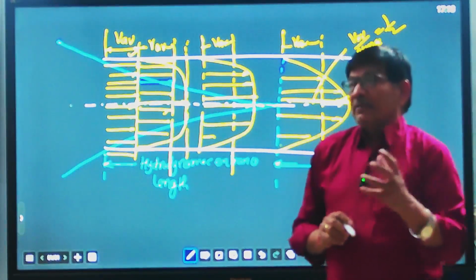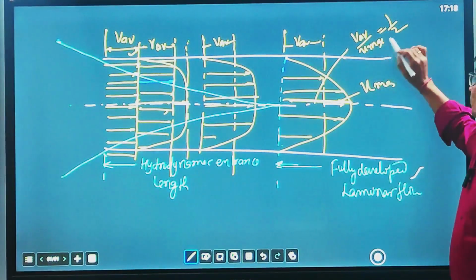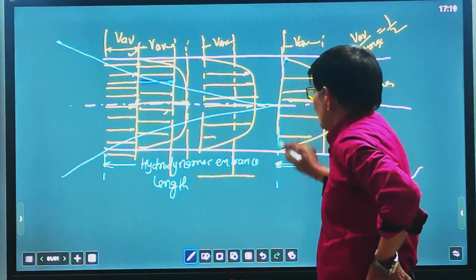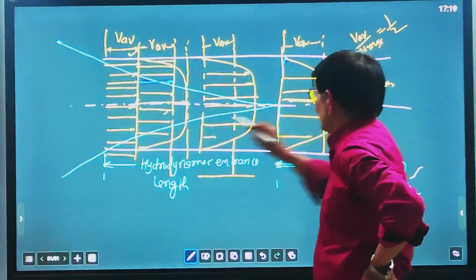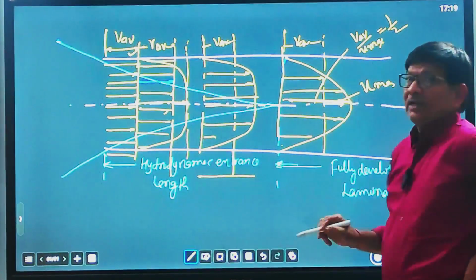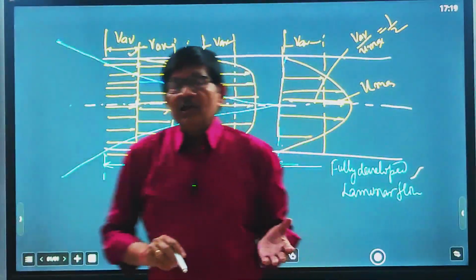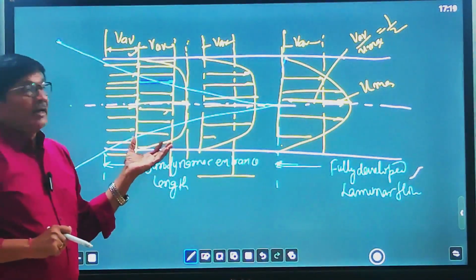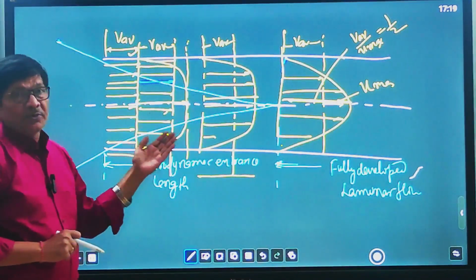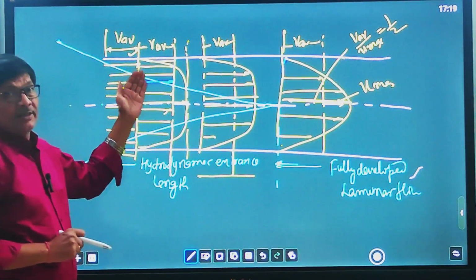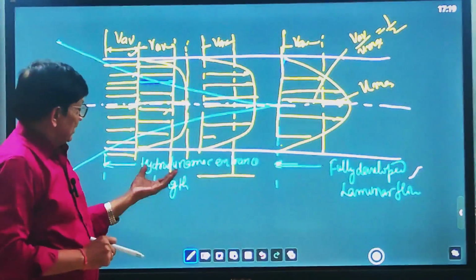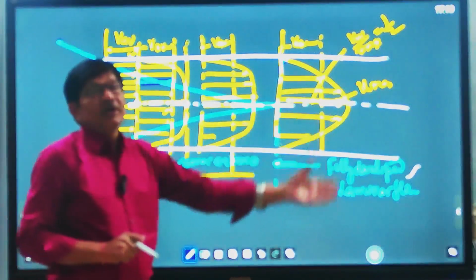For laminar flow through a pipe, the ratio of average velocity to maximum velocity is 1 by 2. This is the zone of the hydrodynamic entrance length, up to which the flow is not fully laminar. As we move on and this length ends, the flow becomes fully laminar. Although at entry level it is turbulent, because initially inertia forces were very high, viscous forces then dominate over the inertia forces. So after the hydrodynamic entrance length, it becomes fully laminar flow.